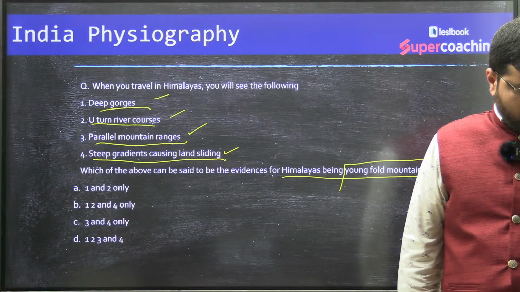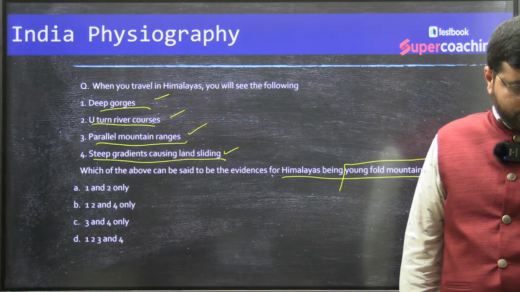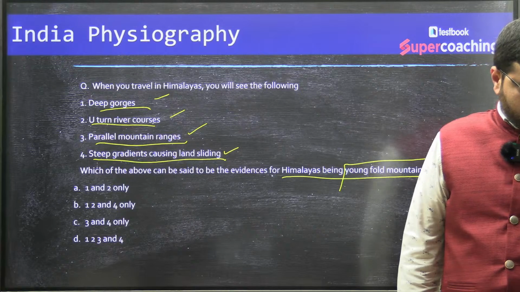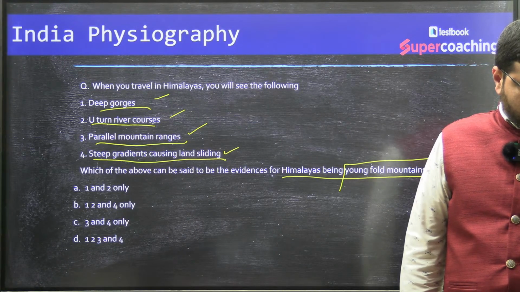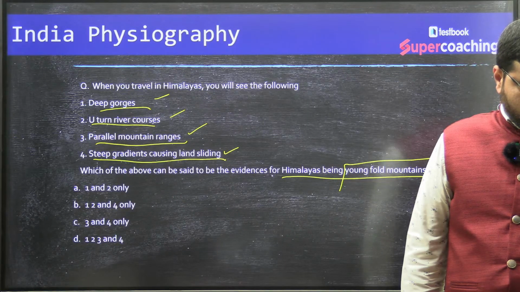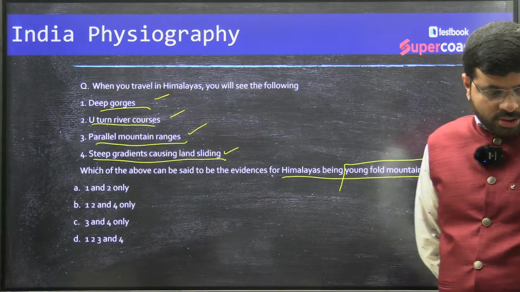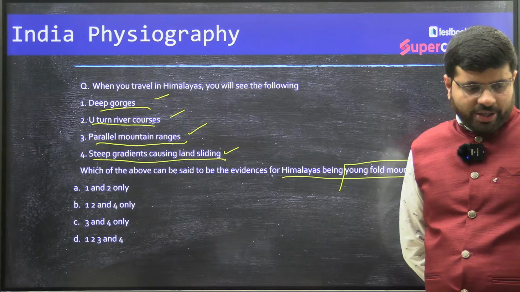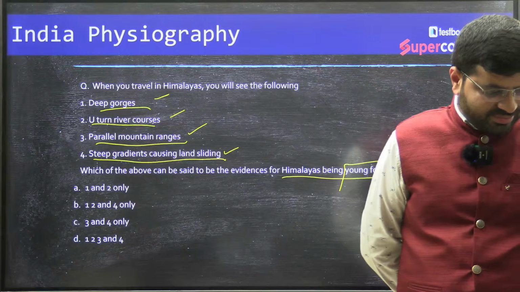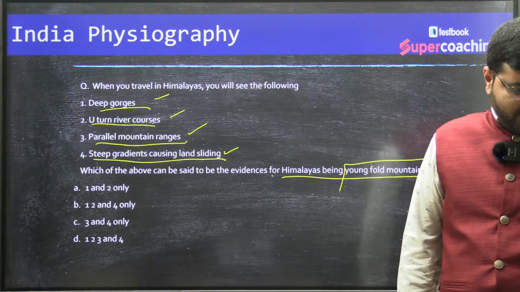Right. Try to answer this, all of you. Right. Yes, Simran, you are saying that B is the answer, or which question are you seeing now? Which question are you seeing?